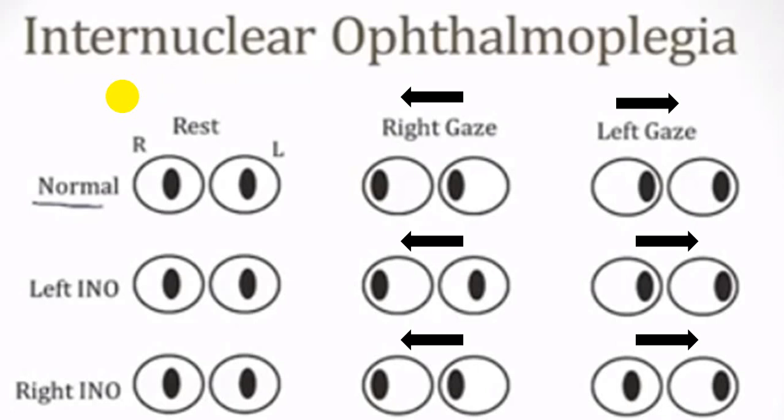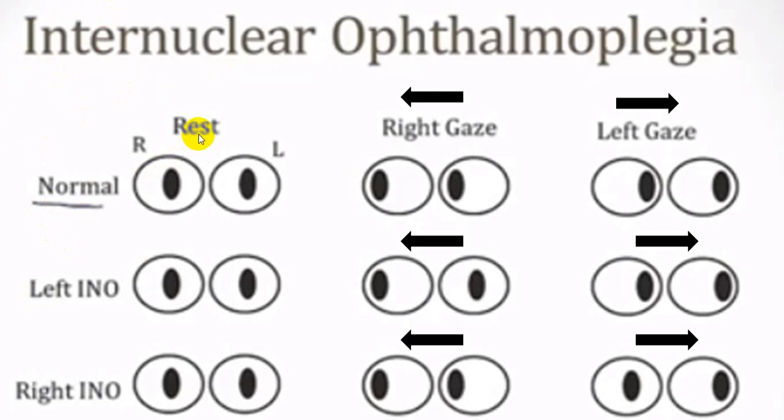This is a simple diagram to explain how exactly you can make a diagnosis of internuclear ophthalmoplegia while asking a person to move the eye to the right or to the left. In a normal person, this is at rest.